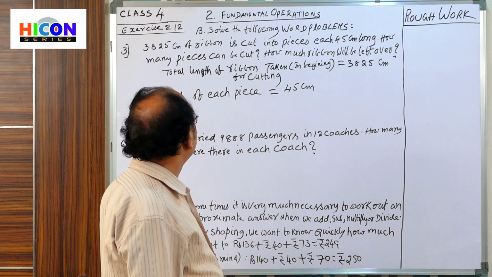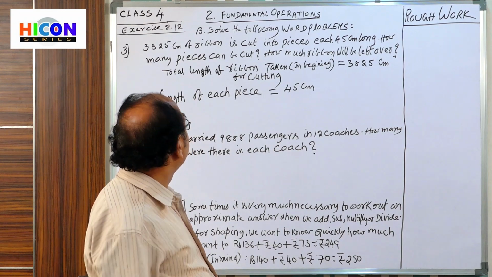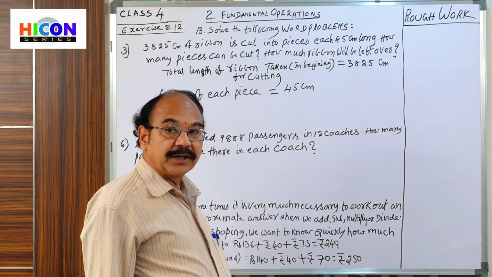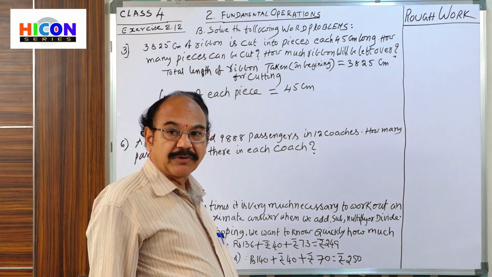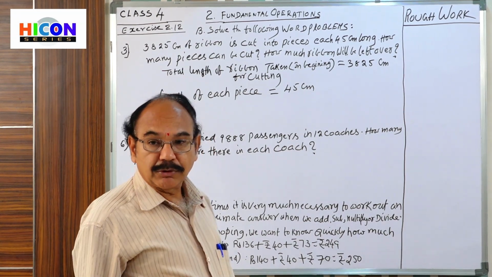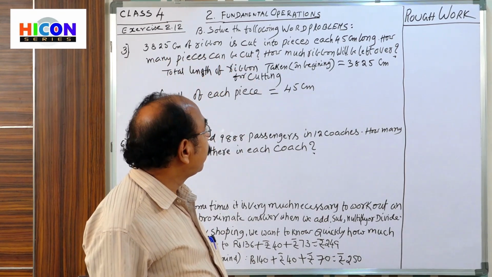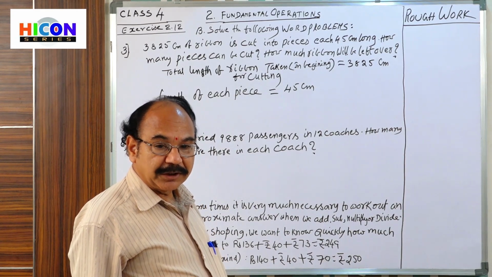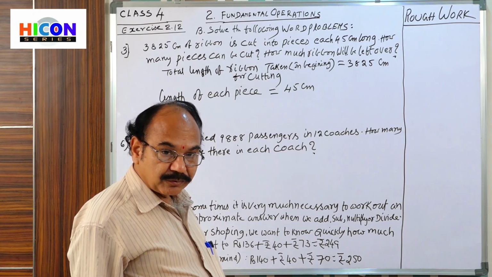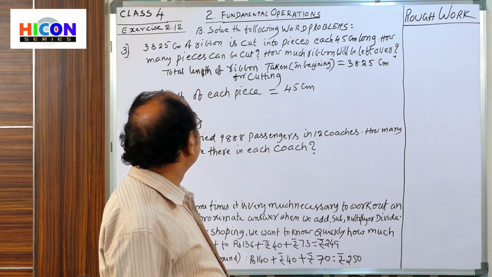How can we find the number of pieces? Just by division. That means we see how many 45s are there in 3825. To know that, we divide the total length of the ribbon by 45. By division, you can find how many pieces can be cut.